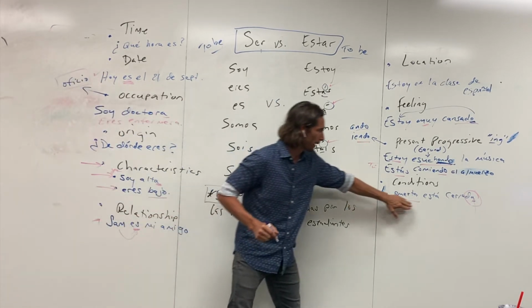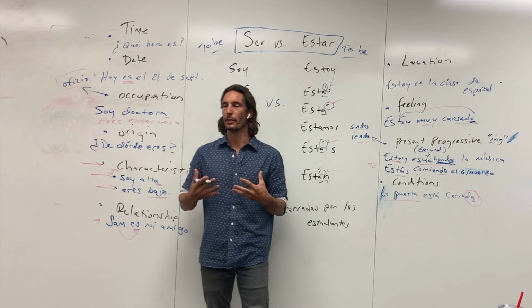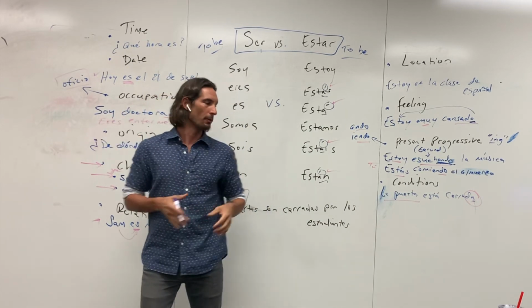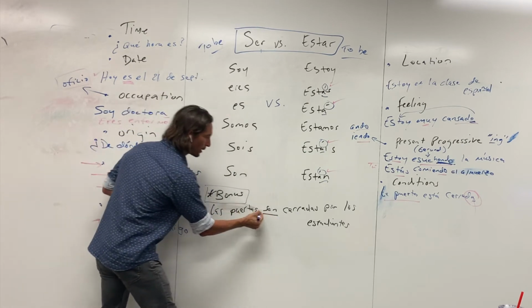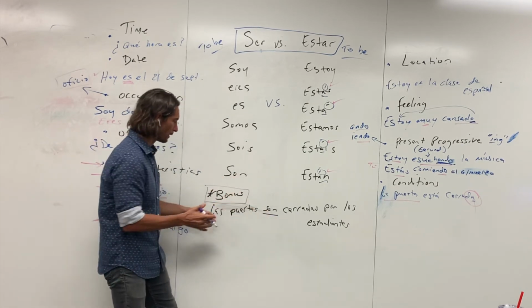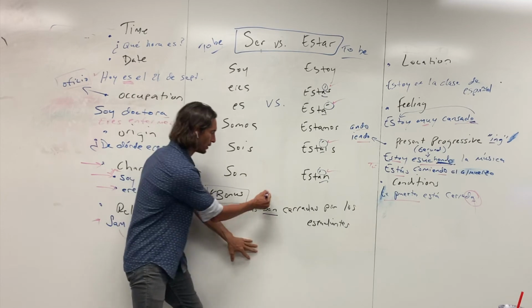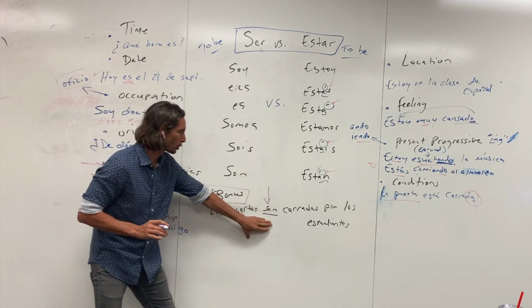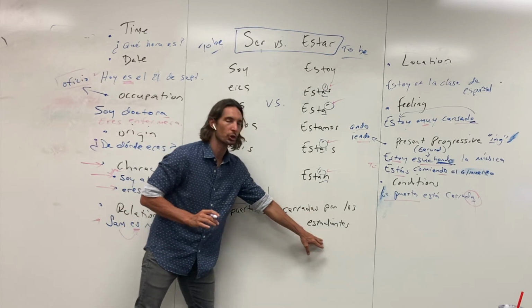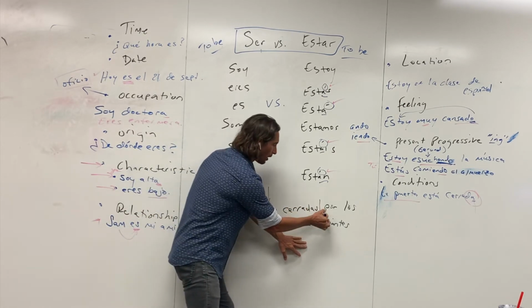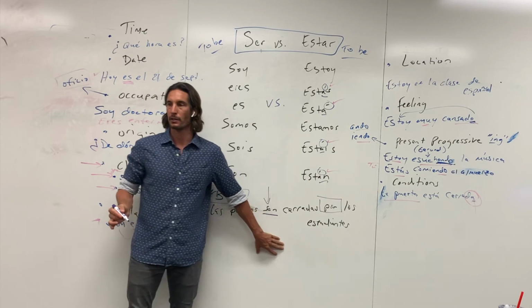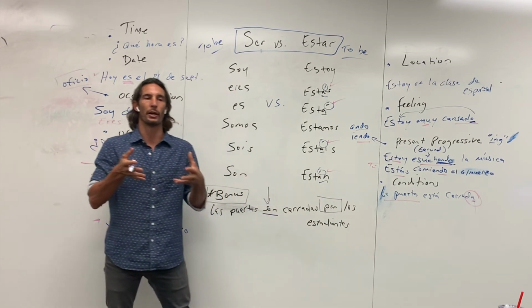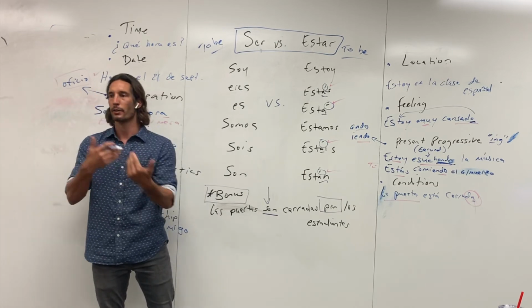Okay, just as a bit of bonus footage, because it was something that showed up on an activity. Notice we have la puerta está cerrada. That's a condition. The door is closed. It's describing the door itself, right? This sample sentence here uses a similar door enclosed, but it's using ser. Now the reason why is las puertas son cerradas por los estudiantes. And it really all comes down to that. So it's no longer the door is shut as much as the door is closed by the students.